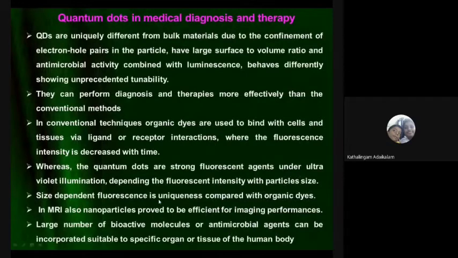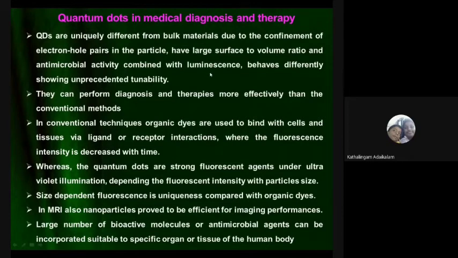As I told earlier, among the nanomaterials, the quantum dot is a very peculiar one because it is totally different. In a quantum dot, the electron is totally trapped, that is, totally confined, so its status is different. It behaves differently and shows unexpected properties depending upon the case. Quantum dots are uniquely different from bulk materials due to the confinement of electron-hole pairs in the particle. They have a large surface to volume ratio and antimicrobial activity combined with luminescence.